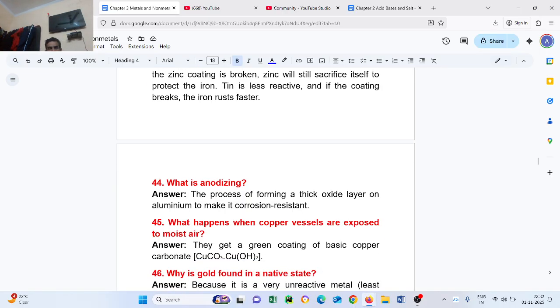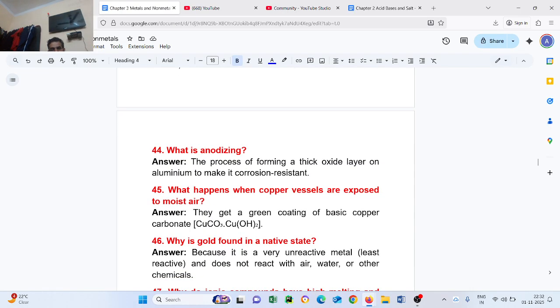Question number 45. What happens when copper vessels are exposed to moist air? They get a green coating of basic copper carbonate, CuCO3.CuO twice.